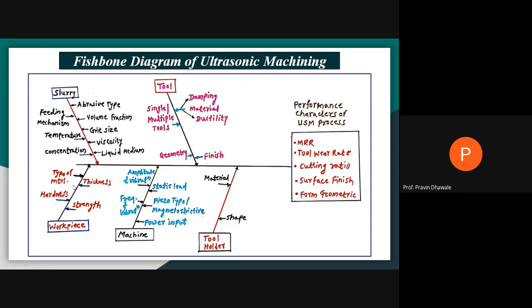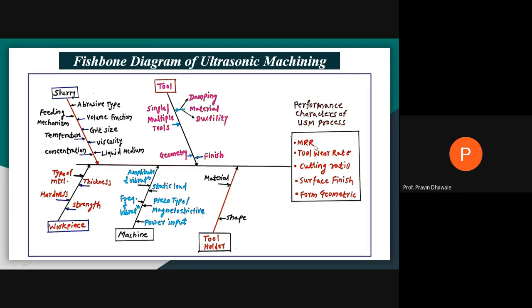It is like a load, type of transducer, which type of power input, AC or DC, you are given, and how much is the frequency of vibration and how much is the amplitude of vibration. Means frequency and amplitude of vibration you must consider while selecting a machine input during the ultrasonic. So all these parameters have an impact on the performance characteristics of the ultrasonic machine.